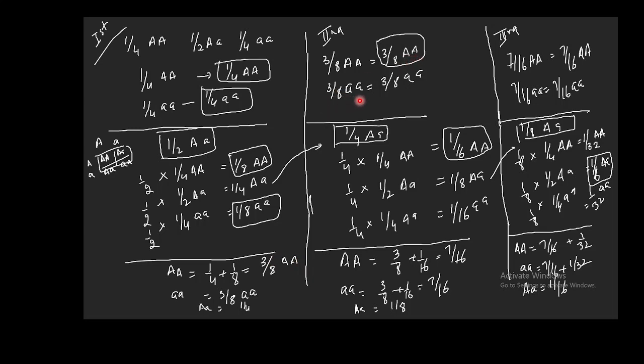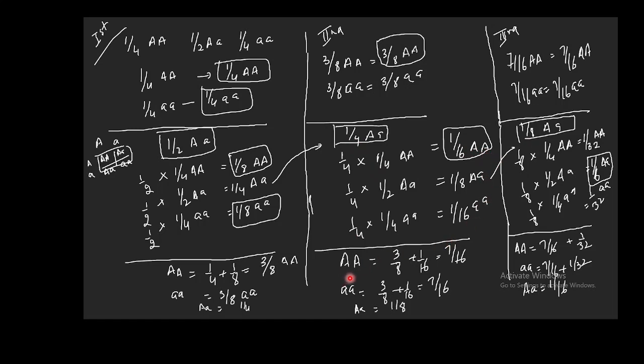3 by 8 small a plant will produce 3 by 8 small a plants. But now this 1 by 4 capital A plant will produce, again these things are going to be same, 1 by 4 AA, 1 by 2 and 1 by 4 as in the case of this Punnett chart. But since the initial frequency is 1 by 4, you need to multiply it by 1 by 4 and you will be getting 1 by 16, 1 by 8 and 1 by 16.